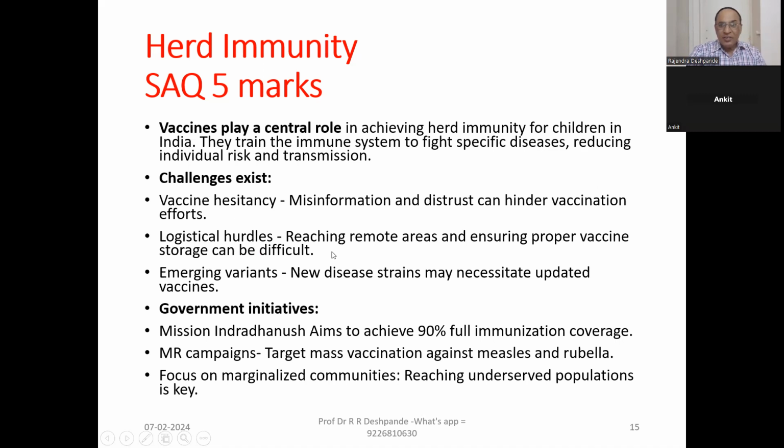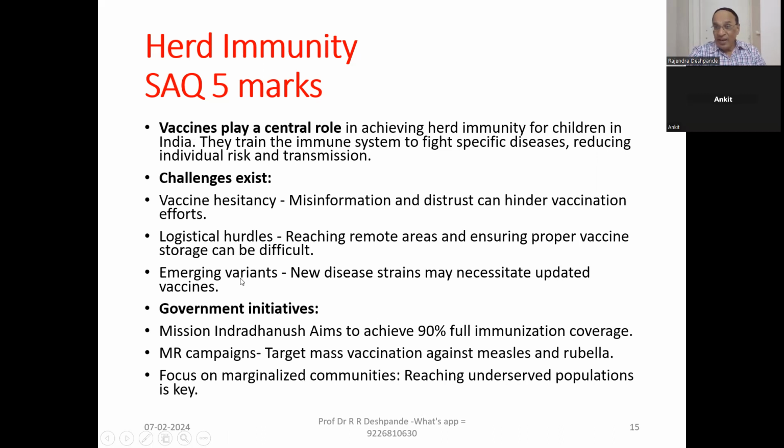Logistical hurdles: reaching remote areas like the mountains and the forest, and ensuring proper vaccine storage can be difficult. Storage is very important. Some vaccines require ice, and that is not possible in remote places.